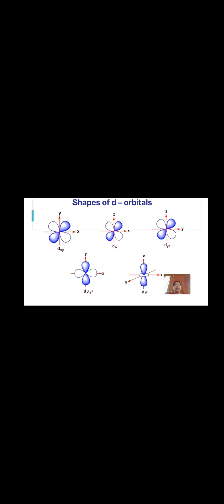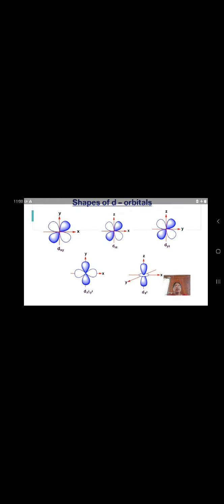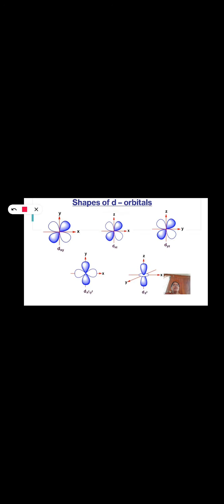Here dxy, dxz, dyz and dx square minus y square have 4 lobes. In dxy, dxz and dyz, the lobes are present between the axes.